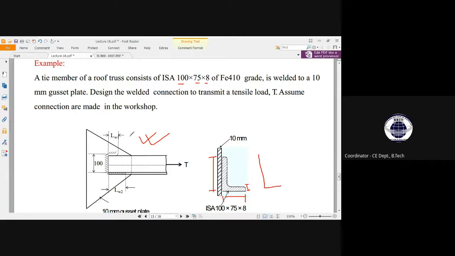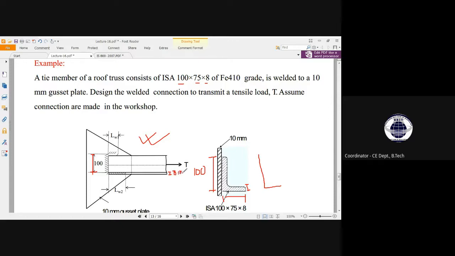Okay, clear? So this section is provided here. This is that 100 millimeter, and this part with the double line, as you can observe, is the 8 millimeter thickness.